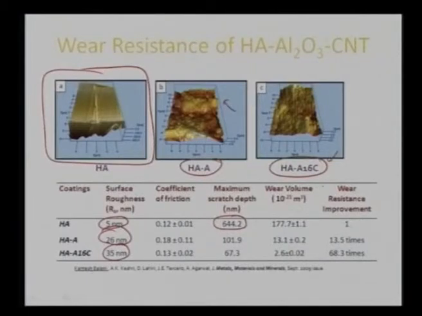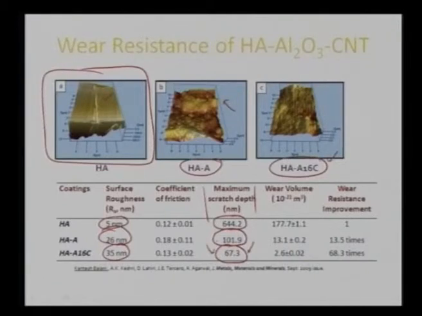But more than that, once we do a nano scratch, we can see very nicely that the maximum scratch depth, which was so obvious in hydroxyapatite, has now reduced very drastically, approximately 6 times. Further, once we add carbon nanotube along with aluminum oxide, the maximum scratch depth has decreased further.